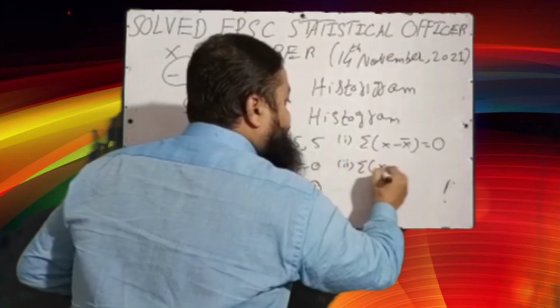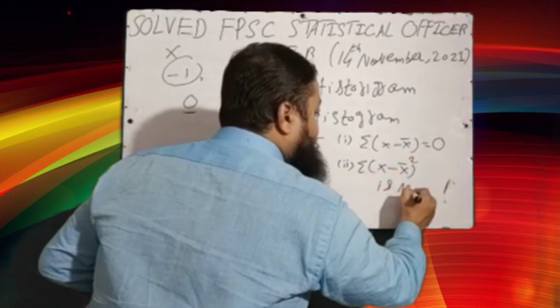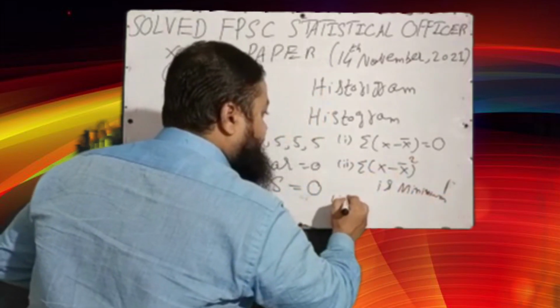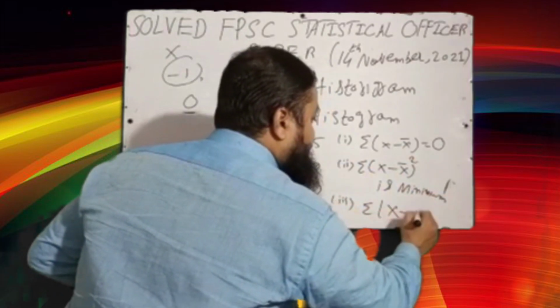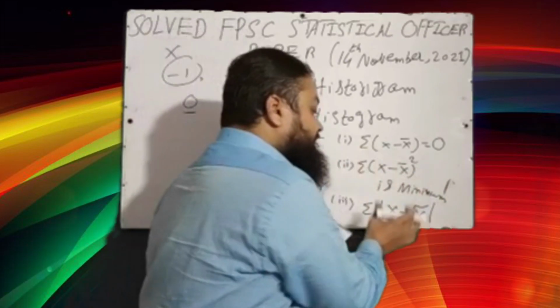Discuss the sum of the squares of the deviations of the values from their mean, it is minimum. There are three concepts I want to share with you. The third one is the sum of the absolute deviations from the median, that is minimum. That is the third concept.